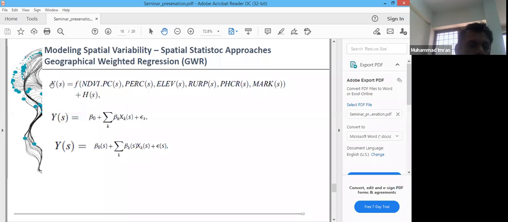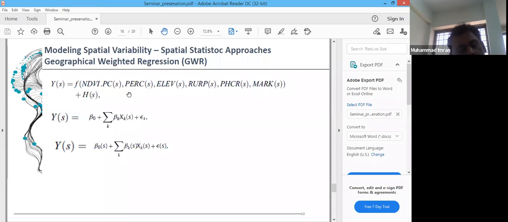This is the yield equation. Yield is a function of NDVI, precipitation, elevation, and similarly market distance. When we use the global regression models, we only have to compute a single beta value, or regression coefficient, for these explanatory variables.